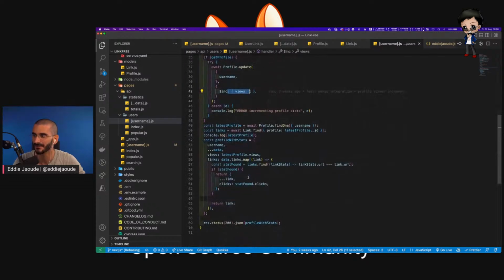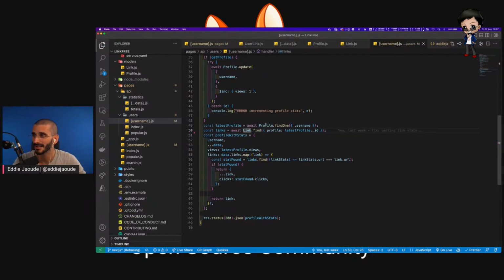It's on the return. So let's see. I've got a console log in there. Probably don't want that, so we need to ditch that out. But we find the link. So we could probably skip all the merging of the data, because we get the username, we get the data, and then we add views and links in this part. So we could probably skip that because we don't want to add the stats on profile with stats. So we could probably just skip that and just profile with stats equals, kind of, latest profile, I think would probably work.